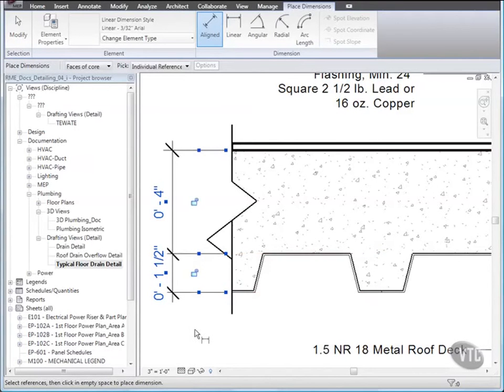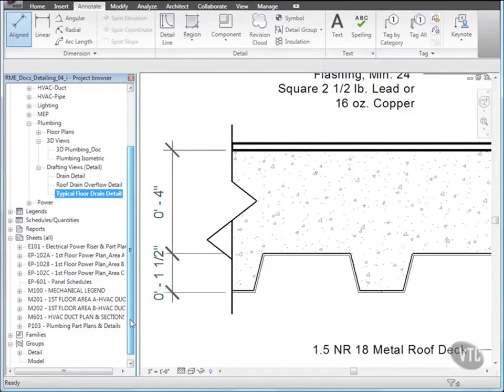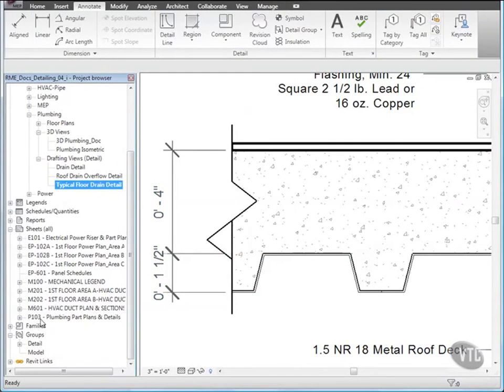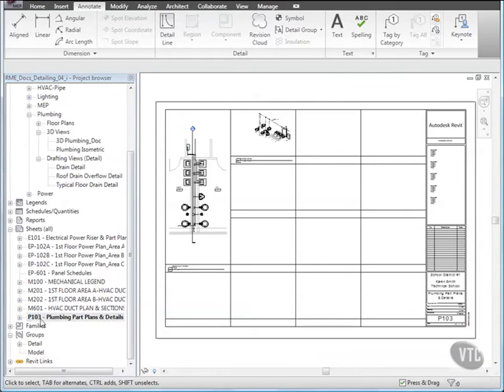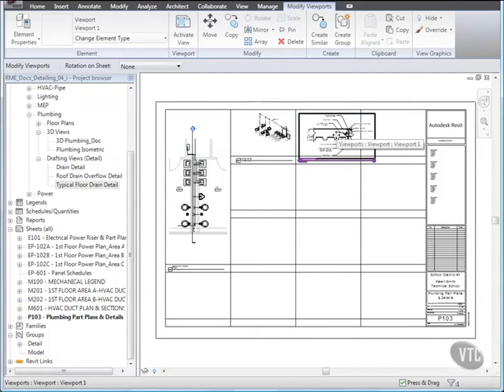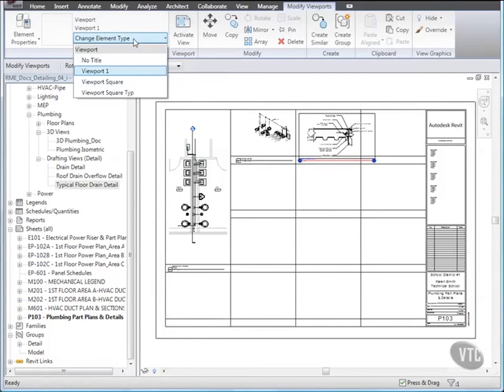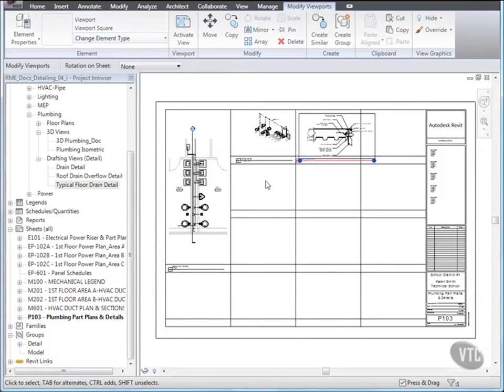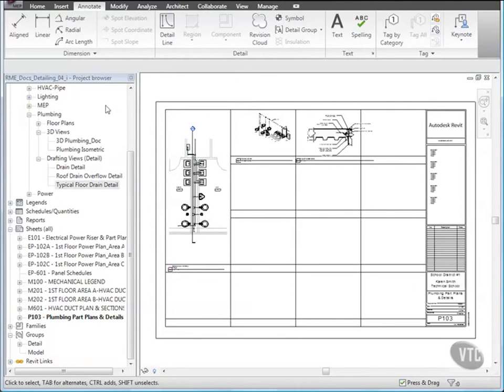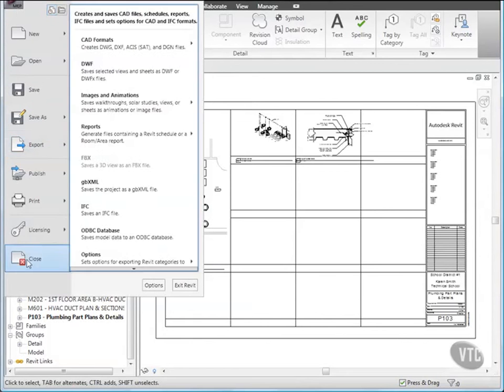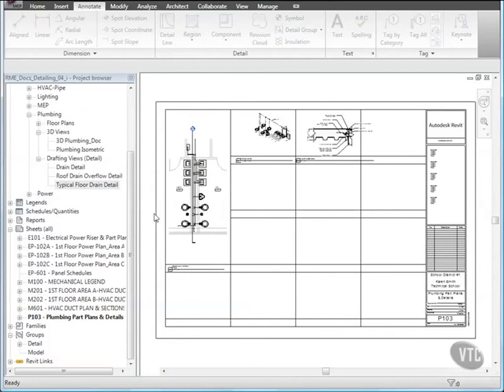Next, we'll place the detail on a sheet. In the project browser, under Sheets, double-click P103. Then drag the typical floor drain detail from the project browser to the top center of the sheet as shown. Then on the Element panel, from the Viewport Change Element Type drop-down, select Viewport Square and clear the selection and close the file without saving it, as the next lesson will provide its own training file, and that concludes this lesson.